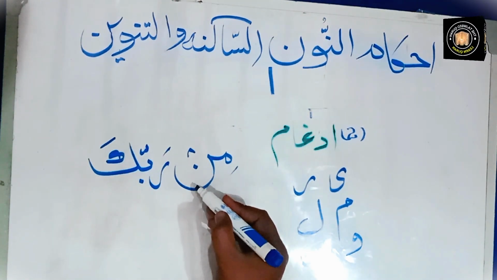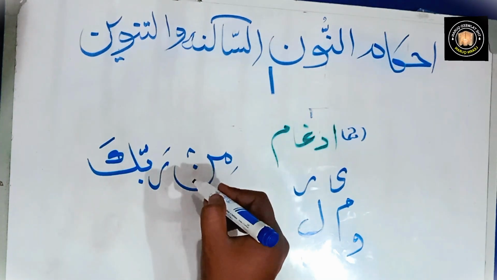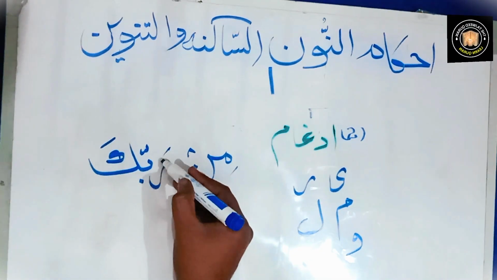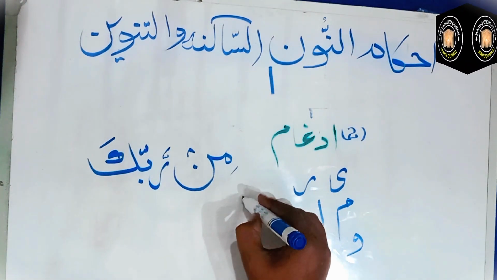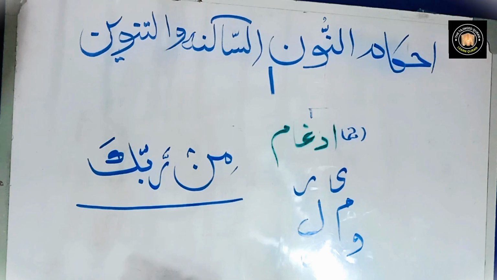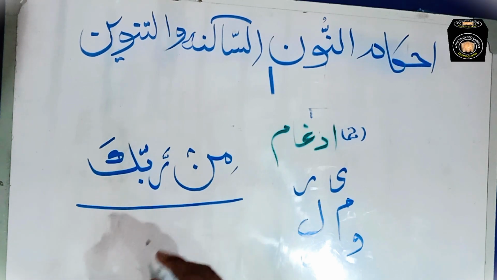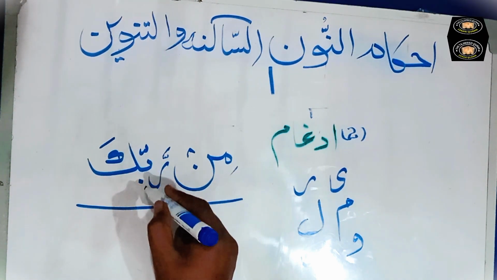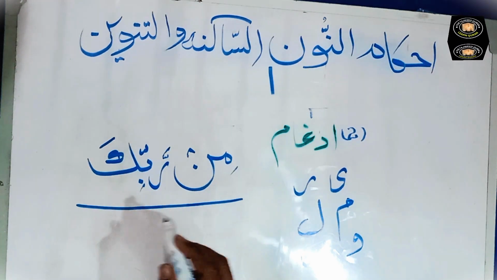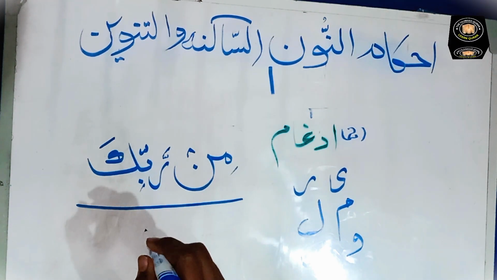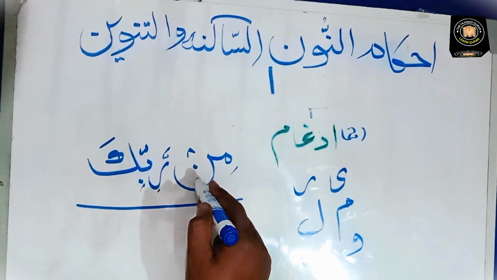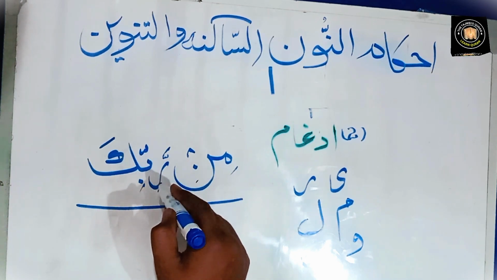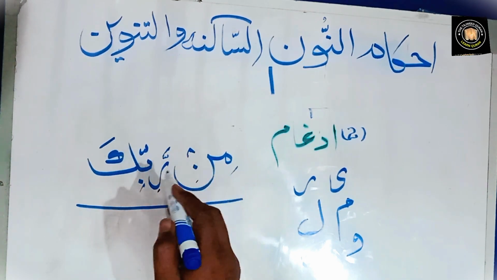Ra is coming after Nun Sukun. You will have to add Nun Sukun into Ra. Then Ra will be strictly with Shadda. It will be Mir Rabbika. The real word is Min Rabbika. You have to apply rule of Idgham because Ra letter is coming after Nun Sukun. Add this Nun into Ra and pronounce it Mir Rabbika.